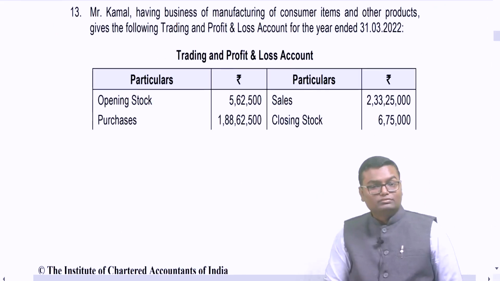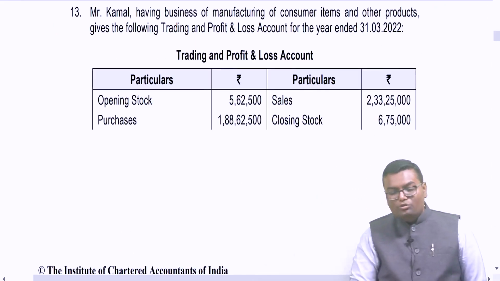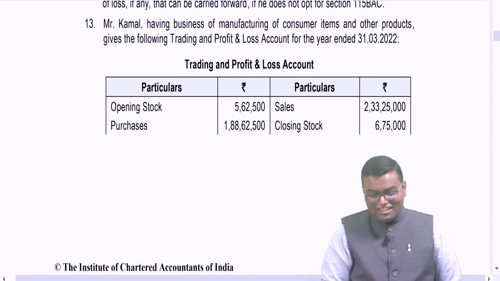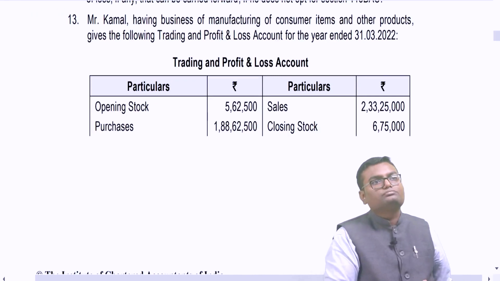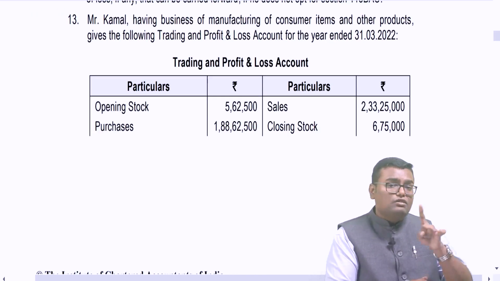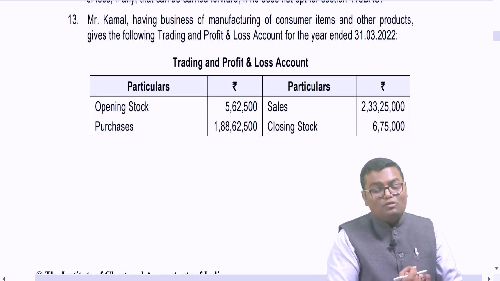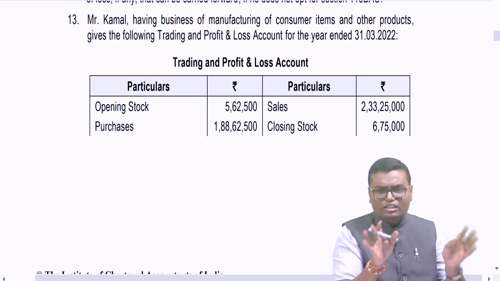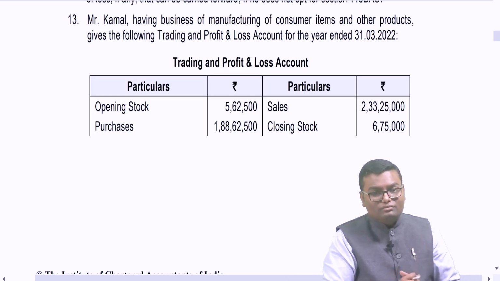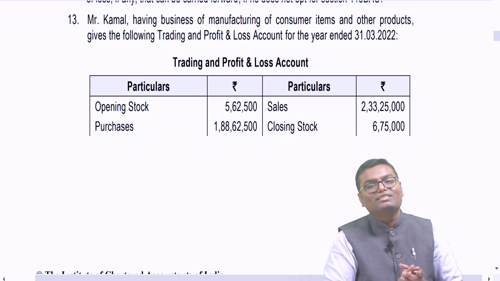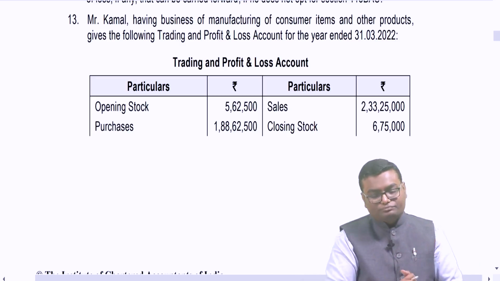But the question which we are going to do now is the best. If you see PGBP module of CA final, in that this question is given. So they have picked up first of all this question from PGBP chapter of CA final. Obviously all the provisions are there in Inter CA also. But whatever is there in CA final module, they have upgraded that question. They have increased the level of that question and then they have put in this RTP. So it's going to be interesting.